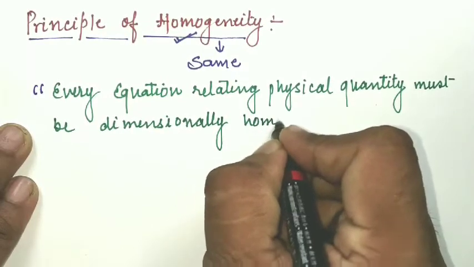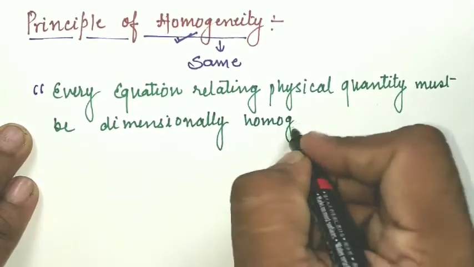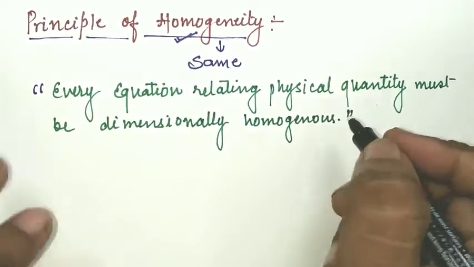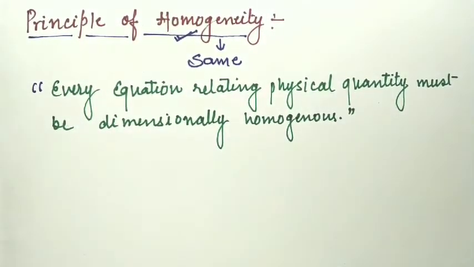It means that whatever the left hand side of the formula is will be the same as the right hand side of the formula. So let's start with an example to understand this.